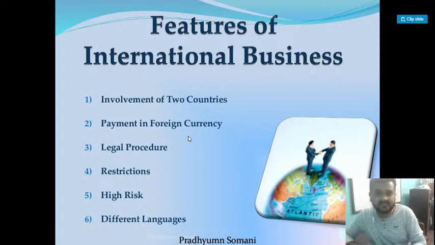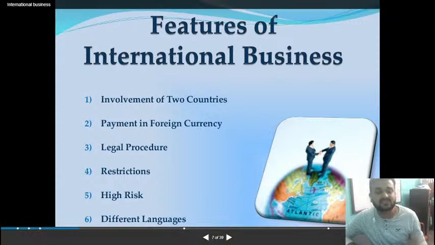So these are the features of international business or international trade. Of course, there has to be an involvement of two countries. It is not like internal trade within a country. In international business, two countries are involved. If one is India, the other has to be USA, South Africa, America, Australia, something like this. So you always need to have two countries for international trade to happen.